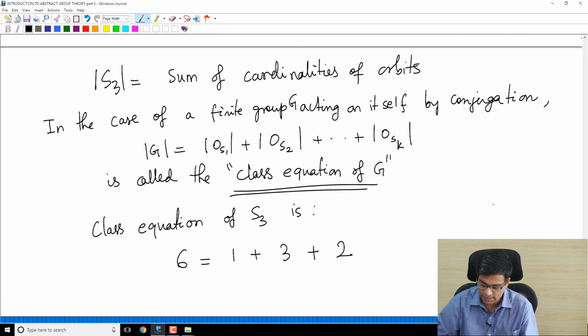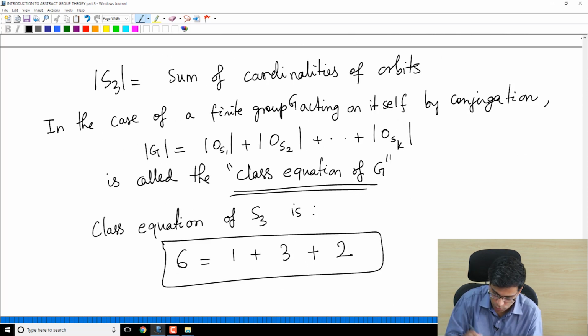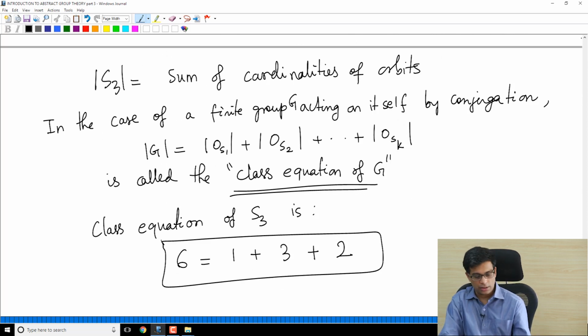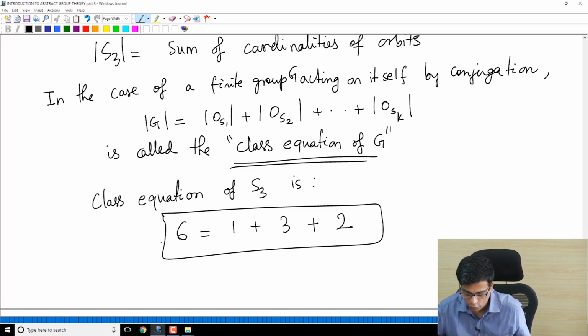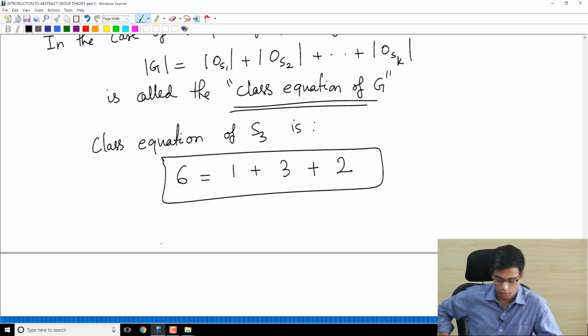So the class equation is 6 equals 1 plus 3 plus 2. And remember, another point that we made earlier checks out. Each number that appears in the class equation must divide the order of the group, which is 6 in this case. 1 divides 6, 3 divides 6, 2 divides 6, because these are orbits and the counting formula says that orbit size divides the order of the group.